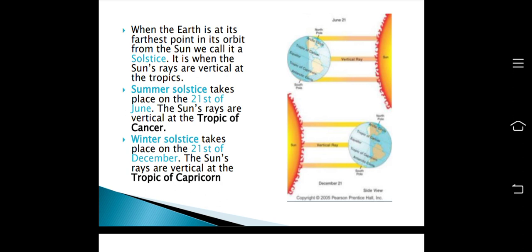Let's see how. Summer solstice takes place on the 21st of June. The sun's rays are vertical at the Tropic of Cancer. And winter solstice takes place on the 21st of December. The sun's rays are vertical at the Tropic of Capricorn. So let's see what the Tropic of Cancer and the Tropic of Capricorn are.